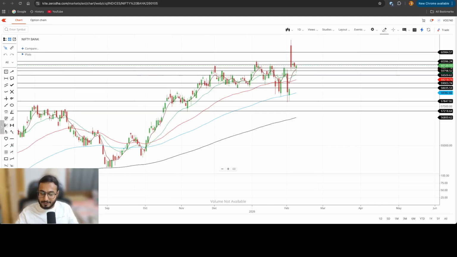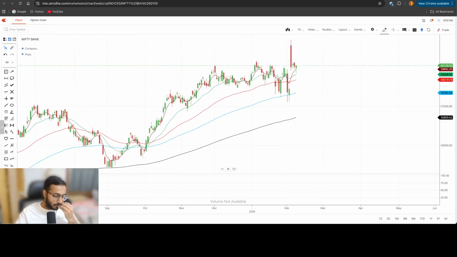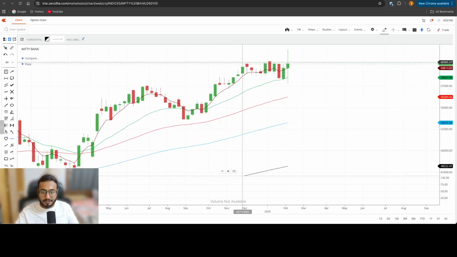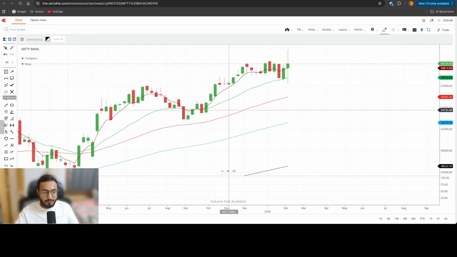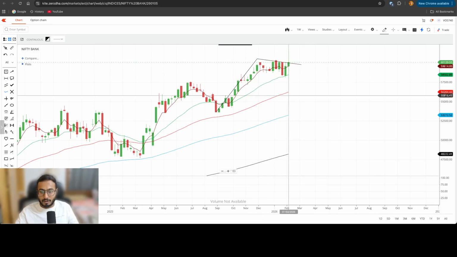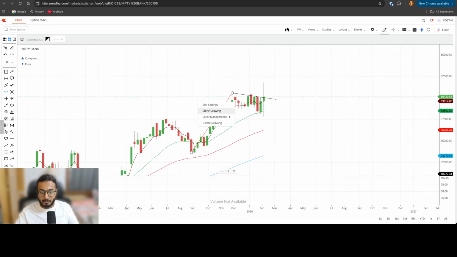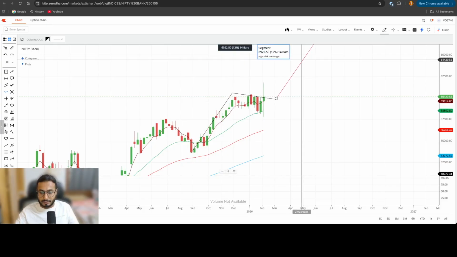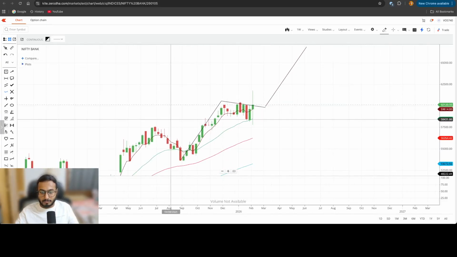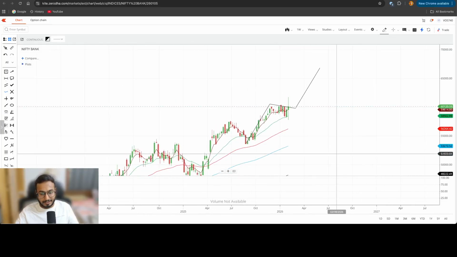And Bank Nifty, once we have discussed Nifty, it is quite easy to discuss Bank Nifty as well, because the price action which forms is basically the same. From a weekly perspective, there's nothing much to discuss on Bank Nifty. If you remember the last discussion, we were discussing that this bullish flag and pole breakout can come. If at all this breakout comes, you can target this much level on the upside. So this is a pure bullish price action. If at all it happens, it will happen, right?